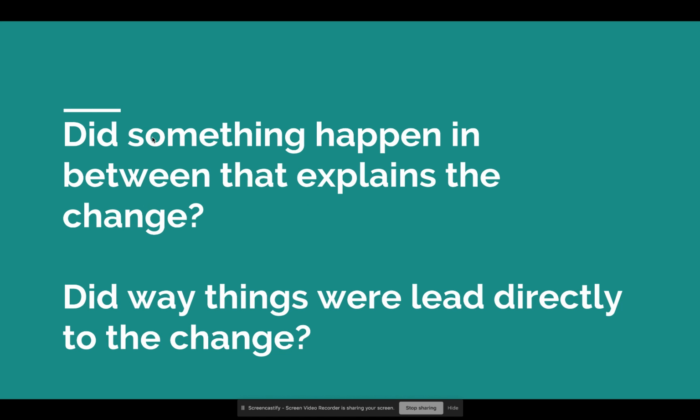So in this case, we're going to be focused on question number 1. But I put question number 2 in here because sometimes that's important. Sometimes it happens directly from the event that happened before, in what we would call a causal chain. In this case, though, we just have a link between the two sides of the change, and that's going to be our cause and effect.